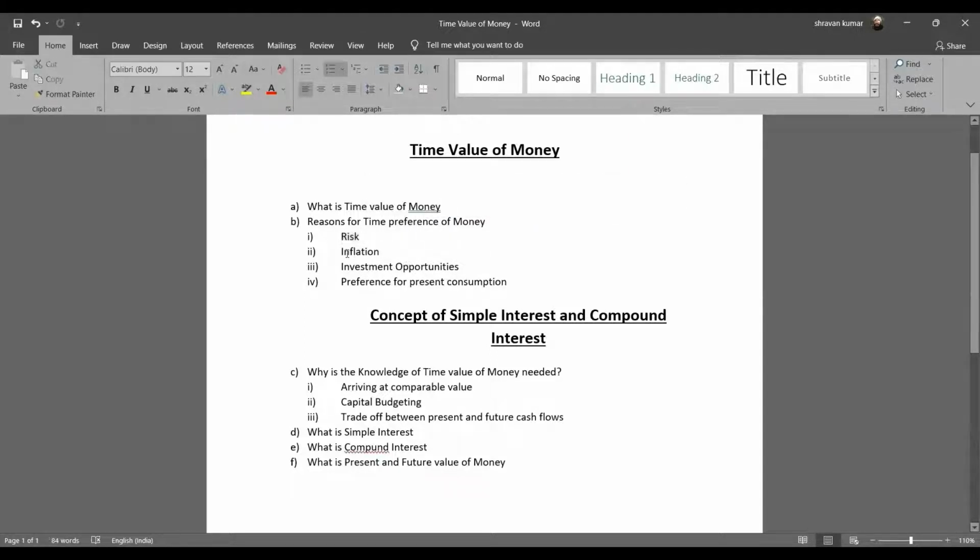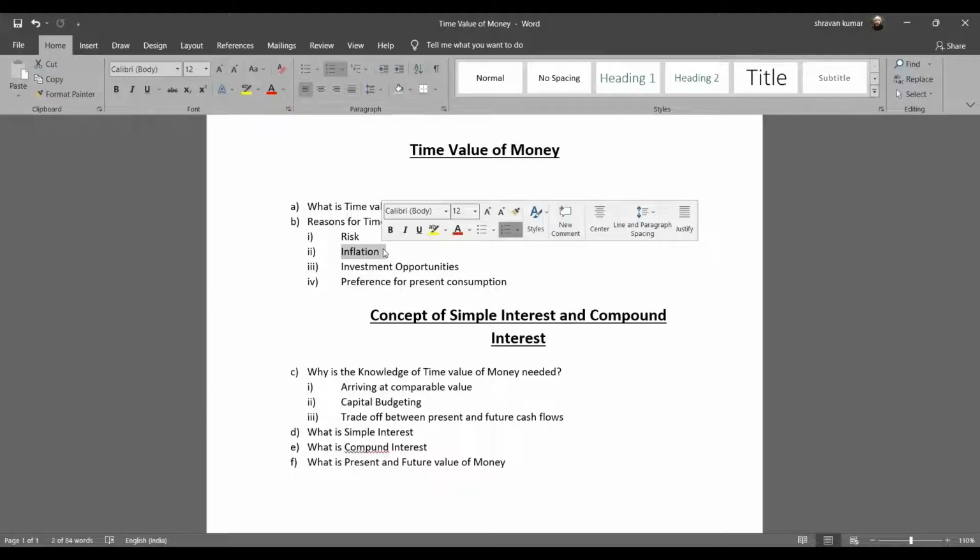And the second thing would be inflation. So what is inflation? Inflation is the increase in the cost of the goods and services that are being produced in India. Now, you might say, whatever I want to purchase with 100 rupees would not be the same 1 year down the line. And hence, you better give me 100 rupees today so that I can purchase something which I want today instead of deferring it 1 year down the line, because I'm not sure how much the price would be 1 year from now.